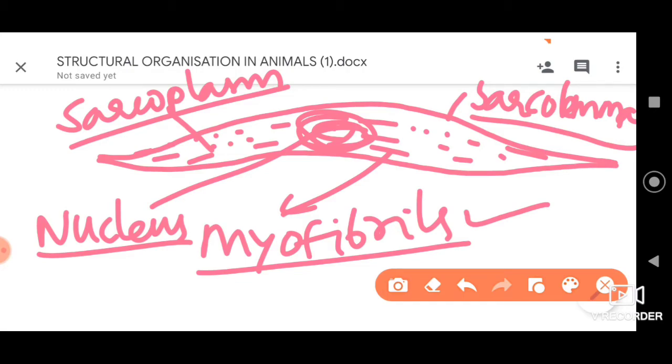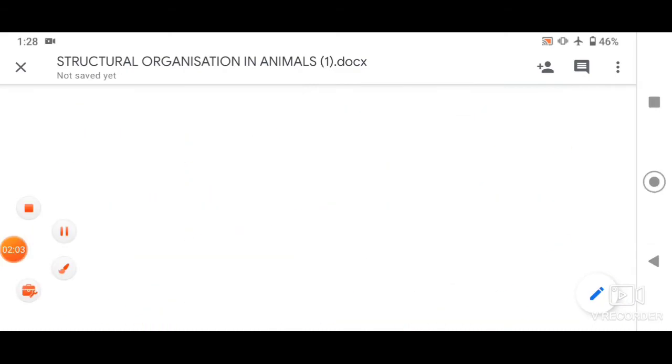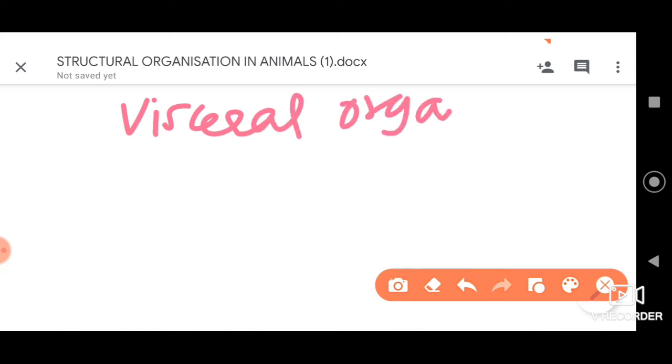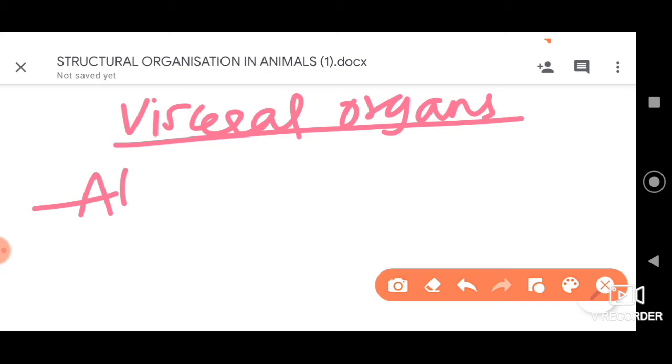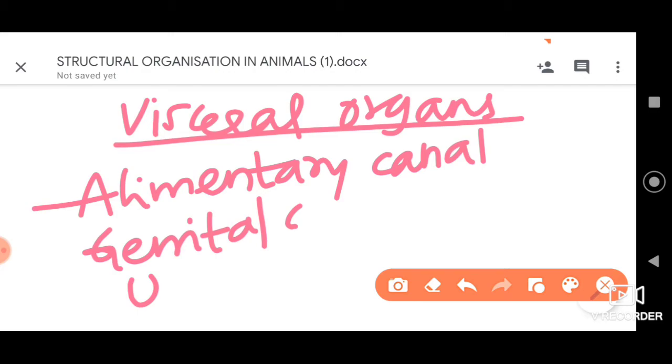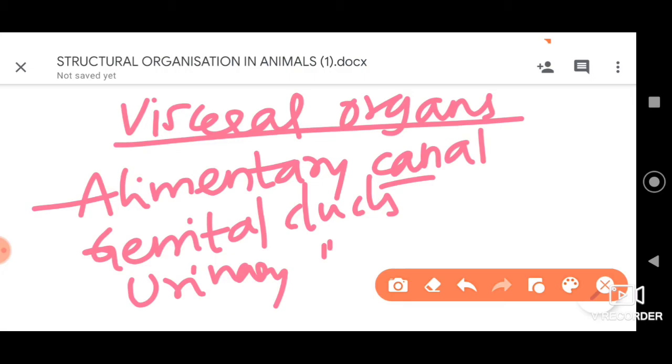Now further let me tell you that these non-striated muscles are located in the visceral organs, the internal organs. For example, we have the alimentary canal, where we can find this type of muscles. Even in the genital ducts, as well as in the urinary ducts, we can find this.